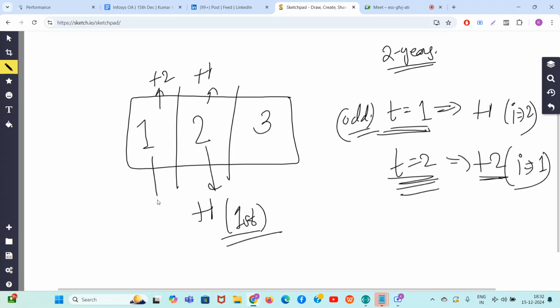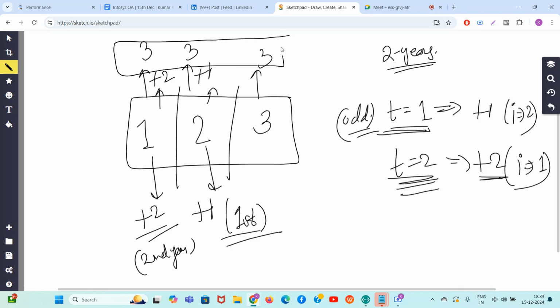So at index number 1 I have done plus 2 in the second year. Now this also became 3, this also became 3, and this is also 3. All the array elements became equal. So in a total of 2 years I was able to do it.